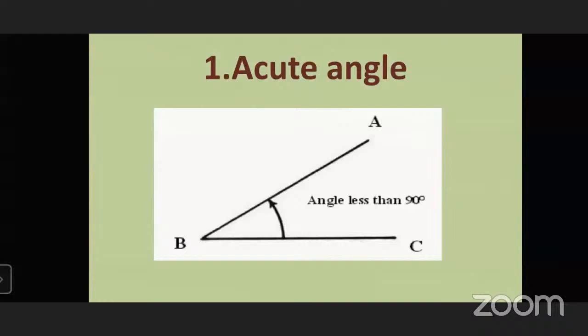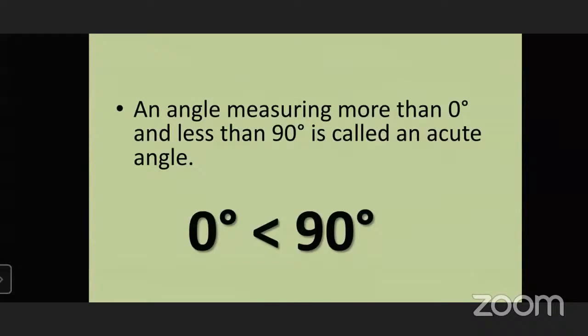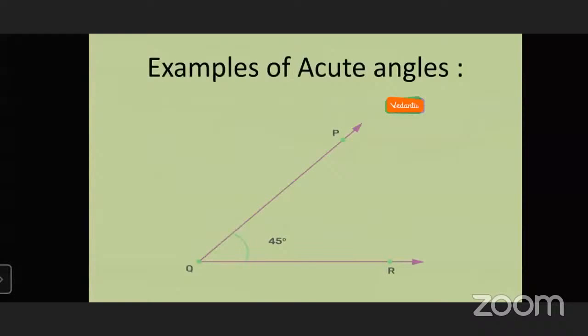So how to measure acute angle, or what is acute angle? An angle measuring more than 0 degree and less than 90 degree is called an acute angle. Acute angle is always less than 90 degree. These are some examples.